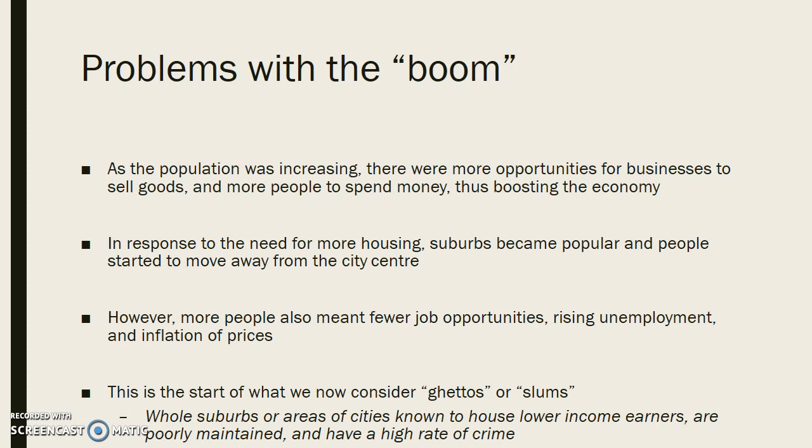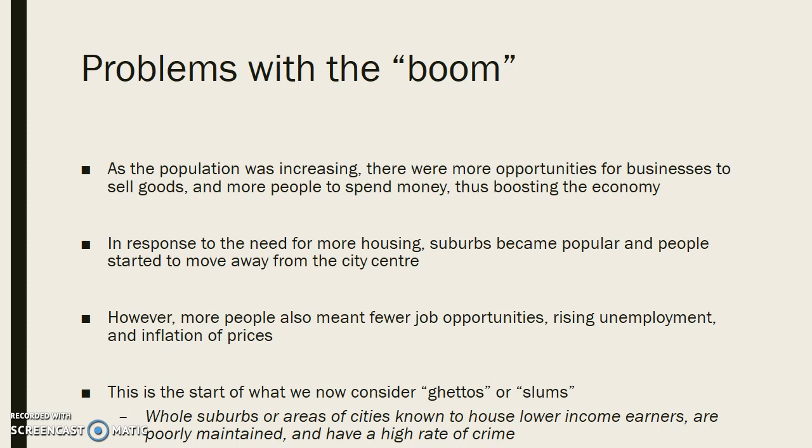But there were some problems with that. Even though America was exporting a lot of their goods, it meant that they then had to try and find more people to employ, which could be quite tricky. All right? And there were more opportunities to sell goods, but again, it meant that the demand was higher and trying to find those resources was a lot harder.